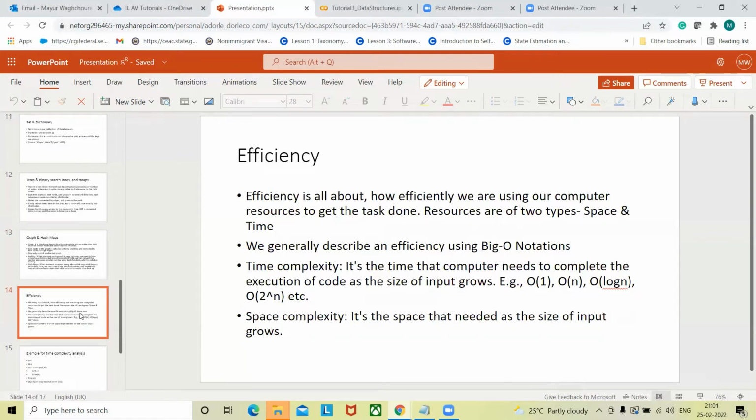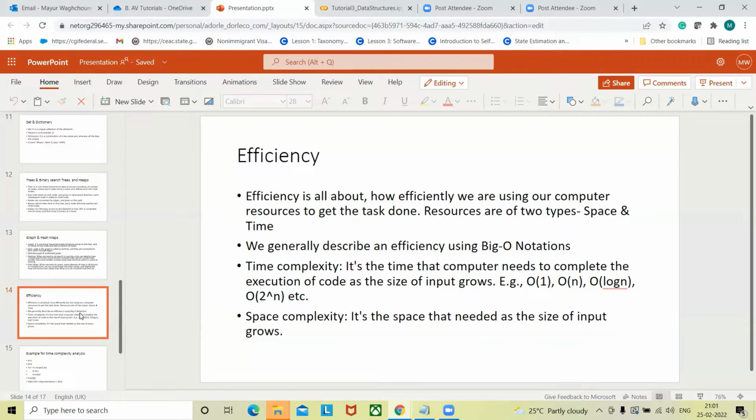That check can be done using efficiency studies, which are called time complexity studies or space complexity studies. To measure the performance, we use a notation called big O notation. It's just an O followed by parentheses, and inside the parentheses there will be some algebraic function or expression. Basically it tries to see how exactly our code is using computer resources to get a particular task done.